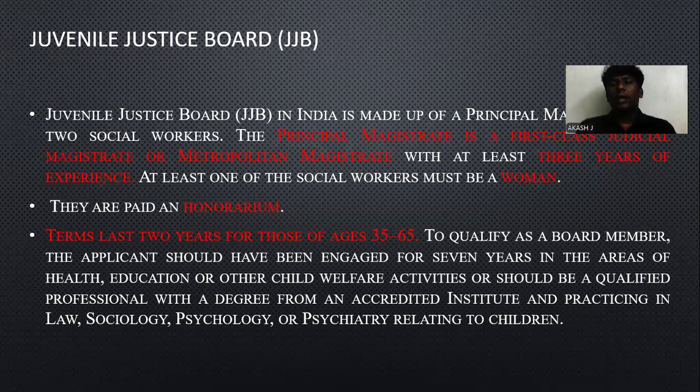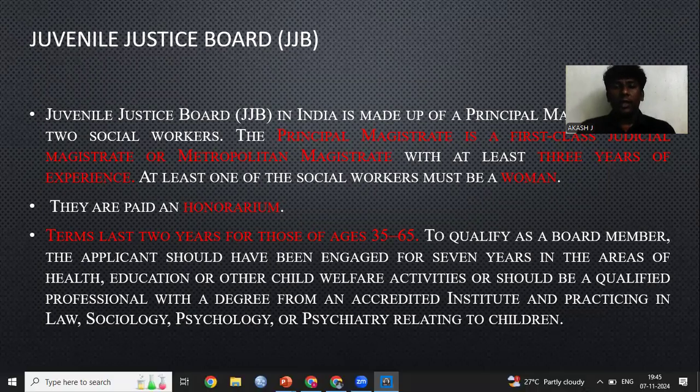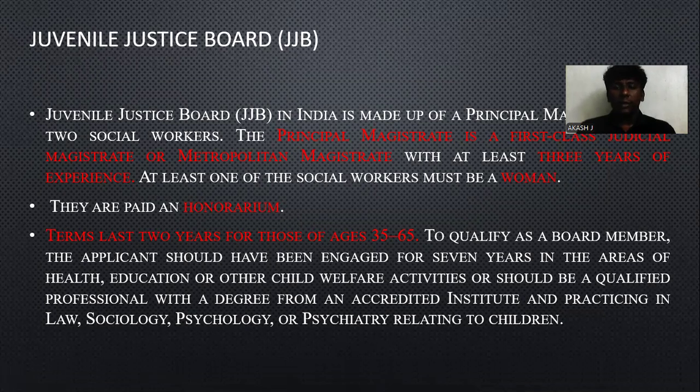The first is the basic concept. Let us go and see the Juvenile Justice Board. It's in chapter 3. It explains how the juvenile delinquents are handled by the Juvenile Justice Board. The Juvenile Justice Board consists of a principal magistrate and two social workers. The three play a major role for the board, and they give judgment on everything related to the offenses committed by children.